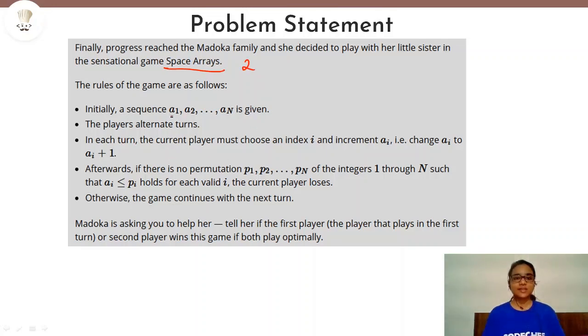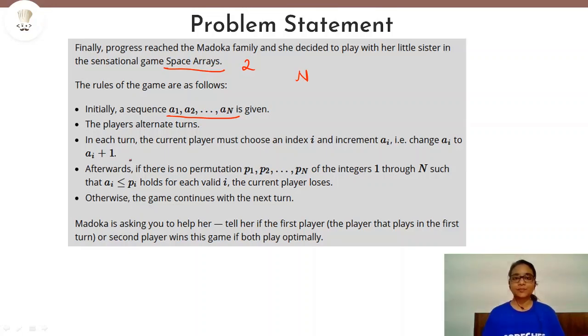So we'll be given a sequence A1, A2 up to AN. So there will be N elements in the sequence, and from this sequence we can pick up any one particular element and increment it by 1, and this can be done alternately by each of the two players.